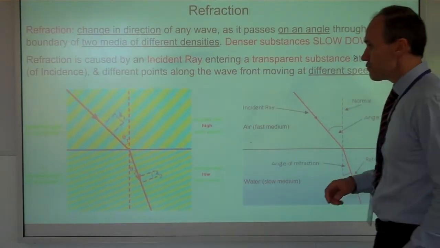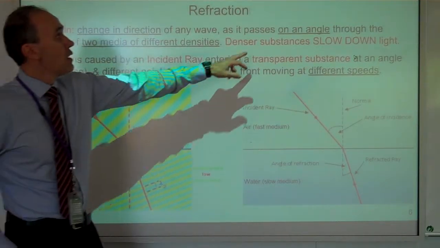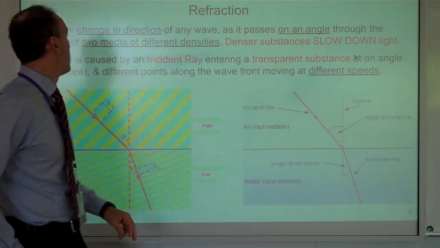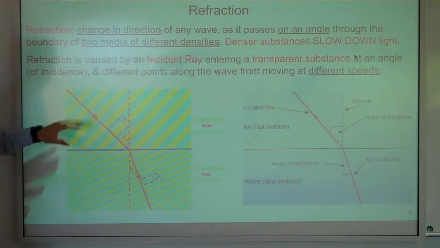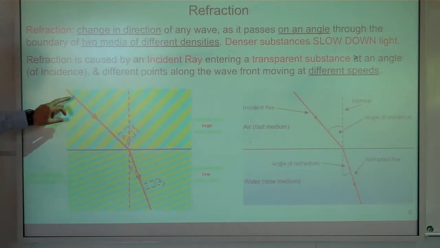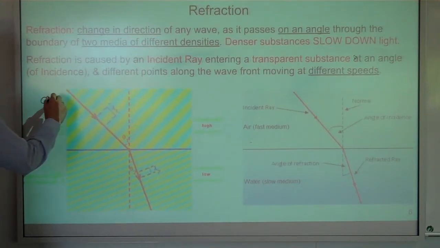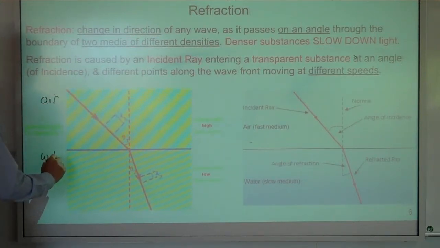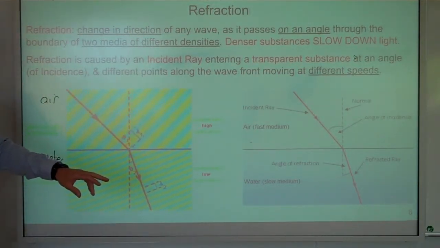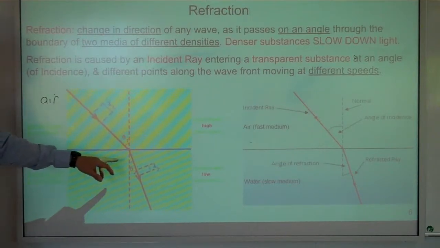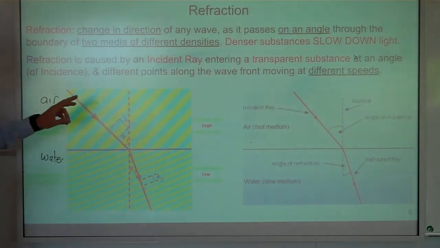Refraction is a change in direction of any wave as it passes on an angle. It's got to be on an angle on a boundary of media of different densities. That's air. Put just air here. Put water here. Now, is water denser than air? Yes, it is. So bending occurs. If it was going from air to another gas exactly like air, no bending would occur at all. But it's air going into water, so bending occurs.